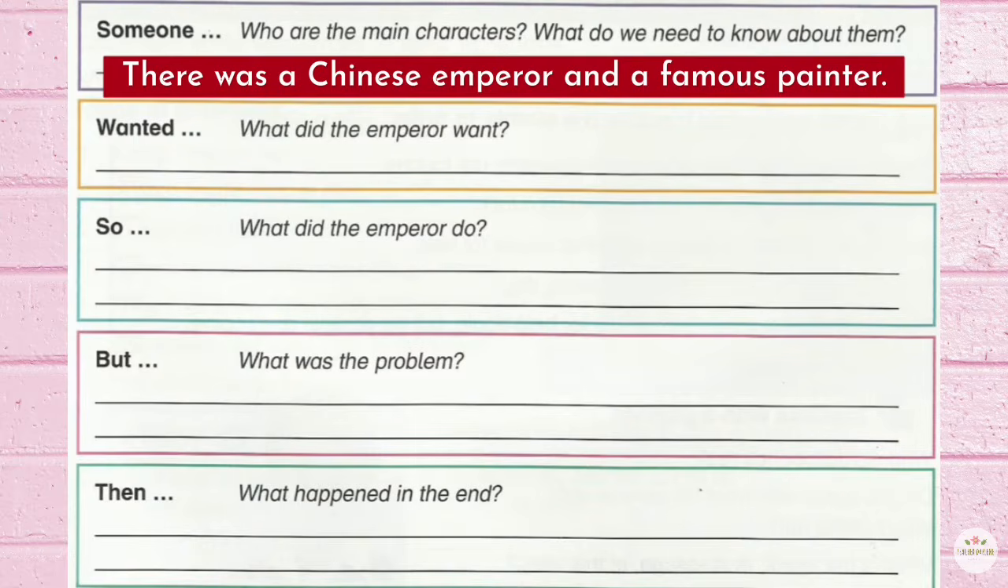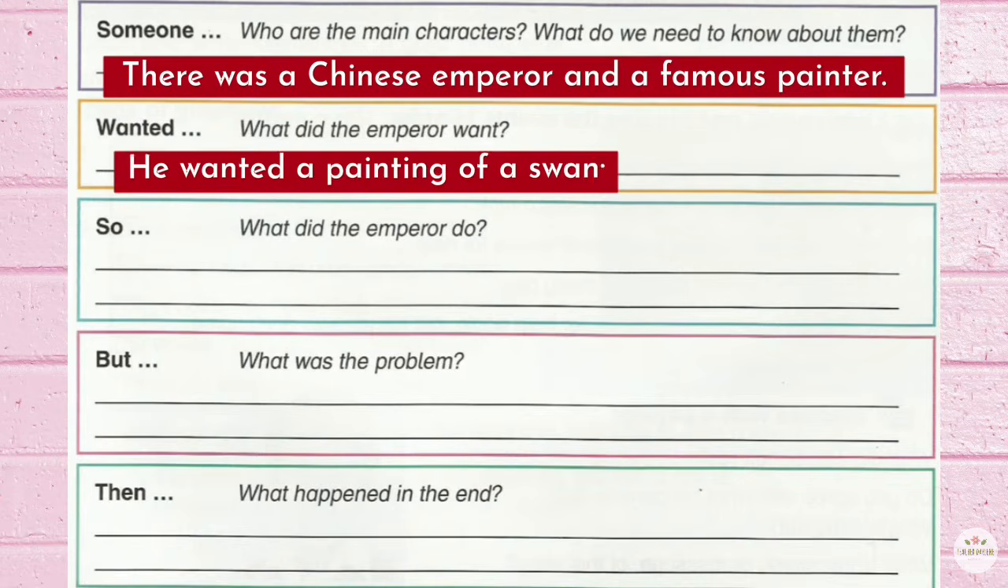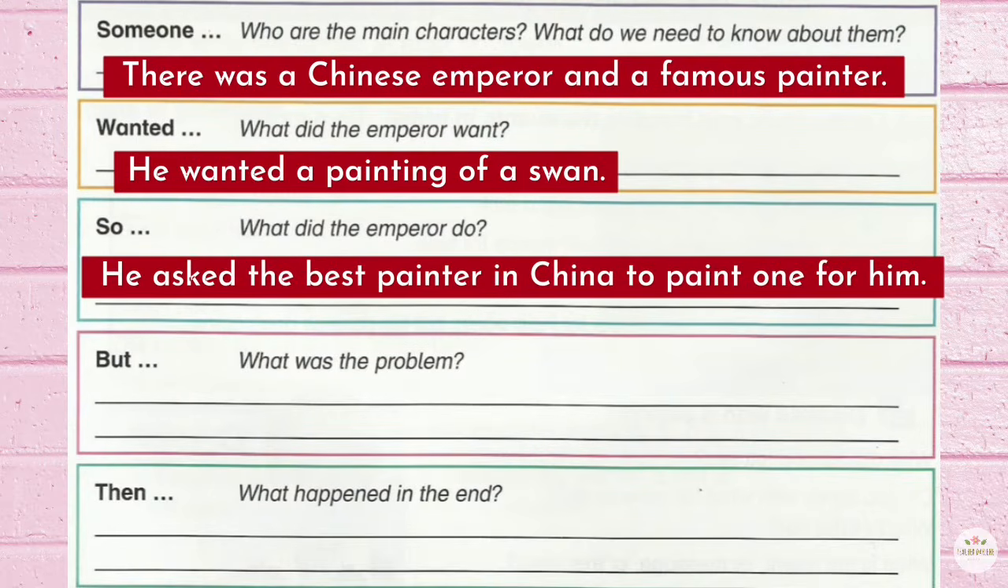Wanted. What did the emperor want? He wanted a painting of a swan. So, what did the emperor do? So he asked the best painter in China to paint one for him. But, what was the problem?